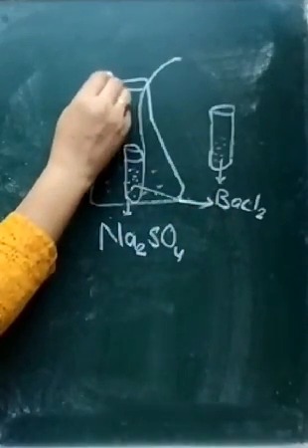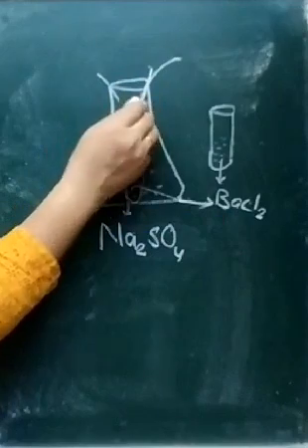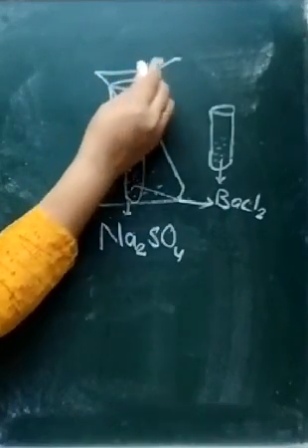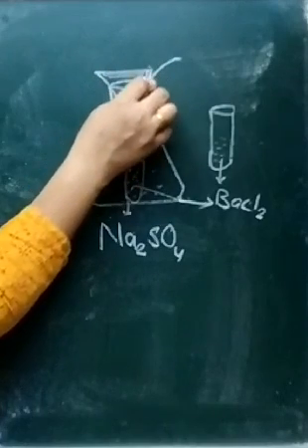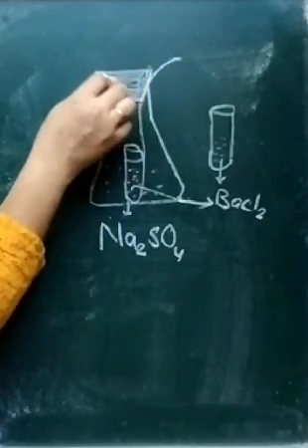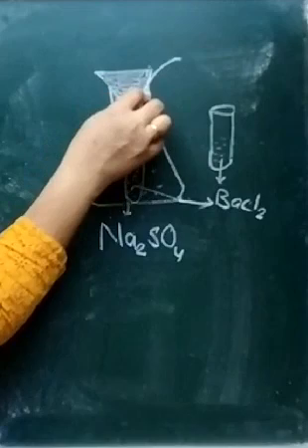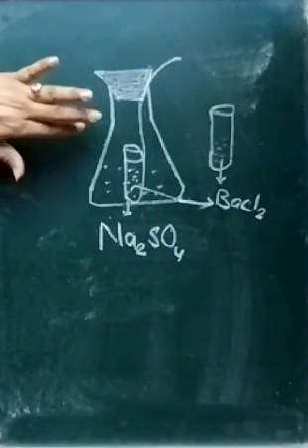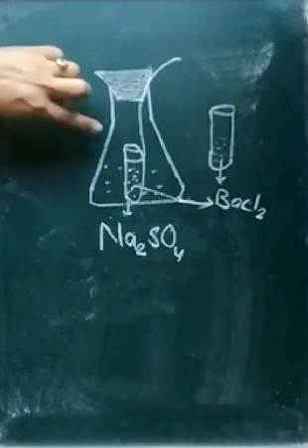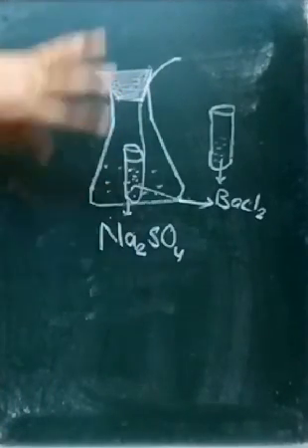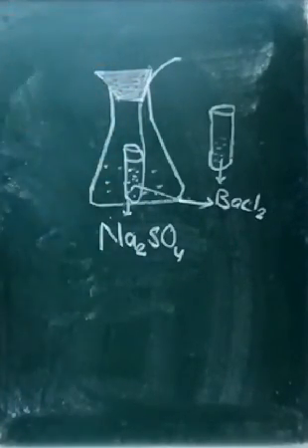Now we will fix a rubber cork here, so that if any gaseous substance is formed, it should not leave the system. Now we will weigh this apparatus on a weighing balance.